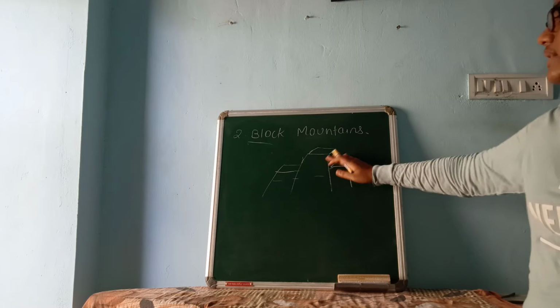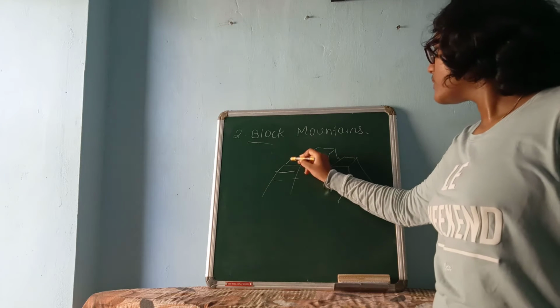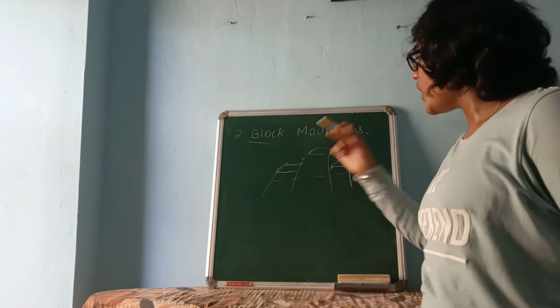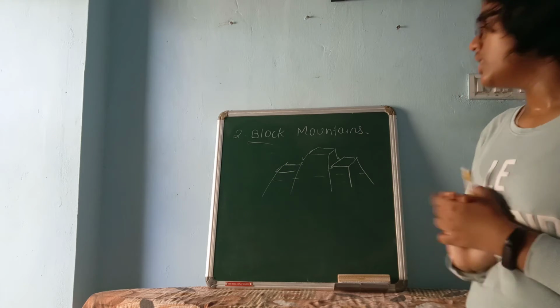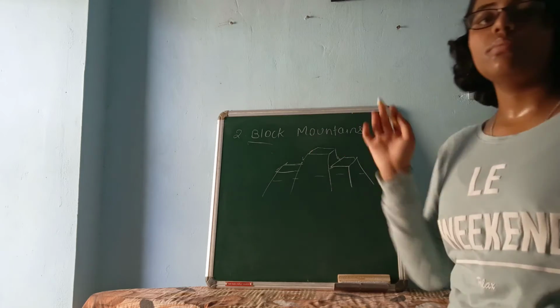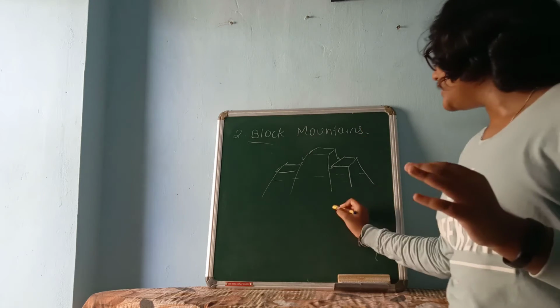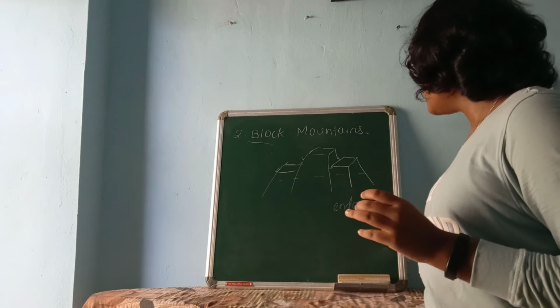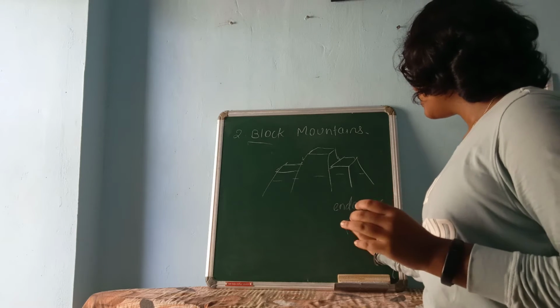See, this is like a block. These are like blocks. So that's why the name is given block mountains. These block mountains are also formed due to endogenic force.